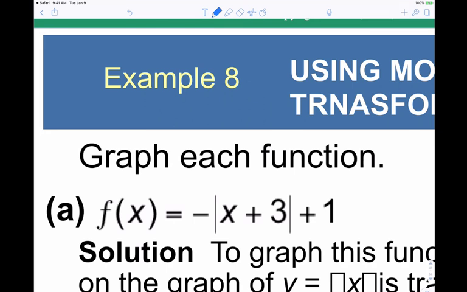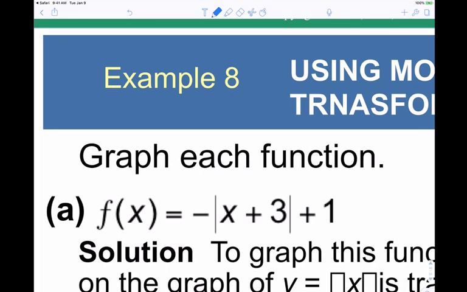So we have a V at the origin. This says go left 3 units. We multiply the outside by a negative. What happens? It flips from up to down because it's on the outside by a negative. So all the y's go from positive to negative, right? Now, if we're at the origin, we went left 3, then we flipped up and down. Now, what does that plus 1 tell us to do? Up by 1.